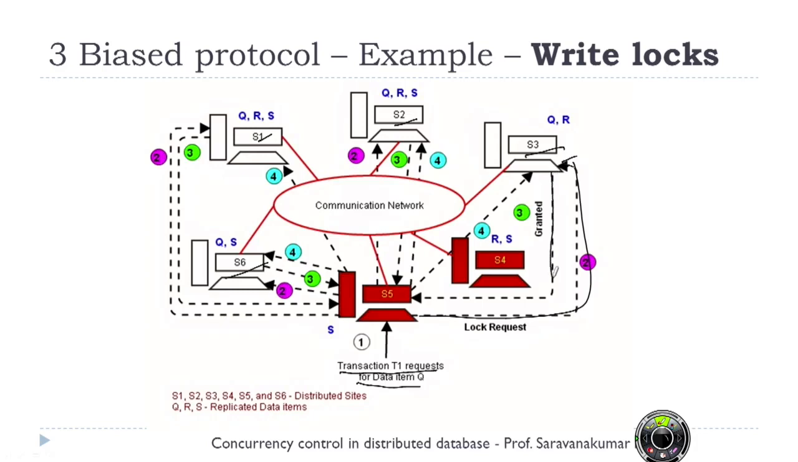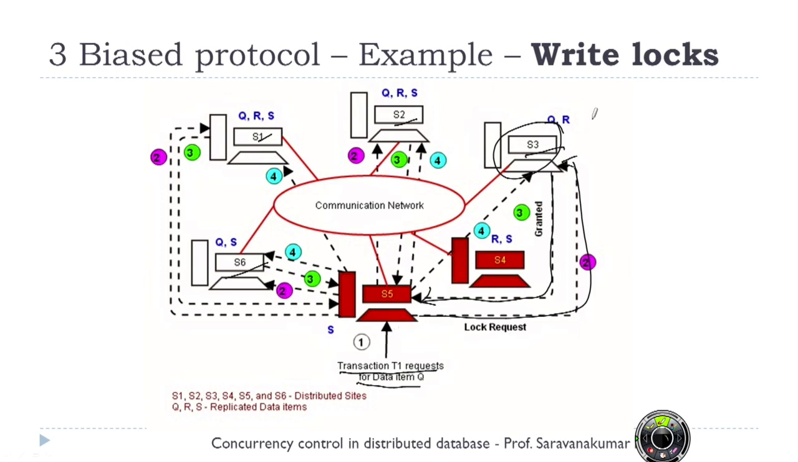Then it has to receive a grant message from all these lock managers. Until then I have to wait. Then I can proceed with my transactions. So say for example, suppose some other transaction requested S3 for a lock on Q in read mode and it is already being consumed. Now in such a case, S3 cannot grant me a lock. That means S5 has to wait for S3 to release the lock.